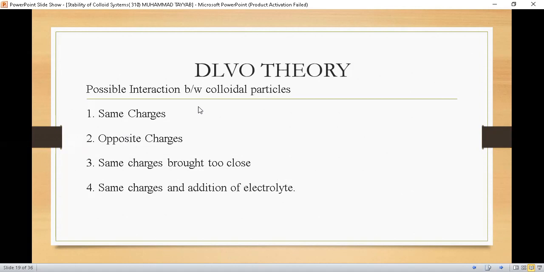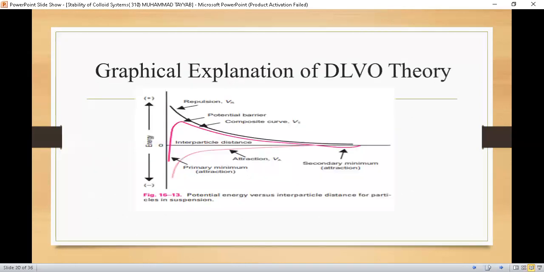So let's start with the first interaction. We will explain these through graphical representation. I am going to explain this graph. Students, kindly concentrate and try to grasp the concept. Each and every line of the graph is explained in the coming slides. So let's start from now.